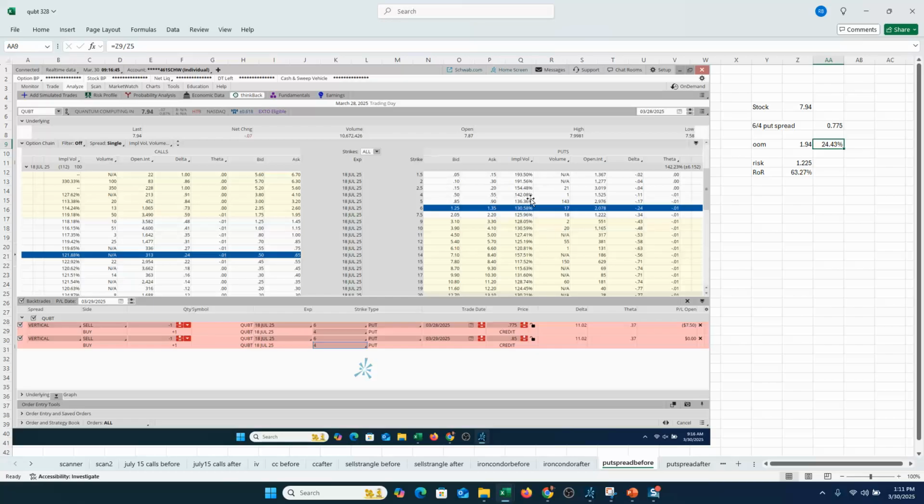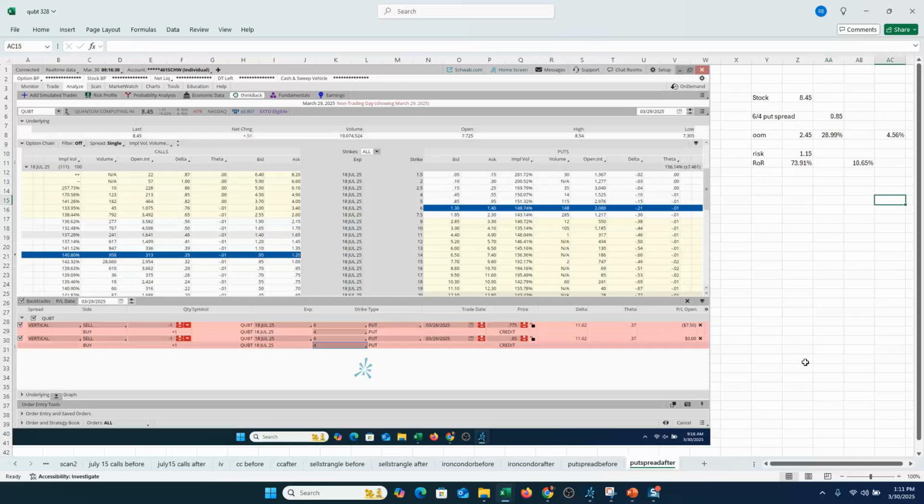Your IV on the trade was somewhere again around that 130 level. Then following that big call buyer, the IV jumped almost to 150 on the put spread side because of put call parity. If IV rises on the call side, the put spread has to rise as well. The stock closed at $8.45, so you saw that 50-cent gain in the stock price. The put spread actually went up in price by about 7 cents or so. So with the stock going higher, the put credit spread actually went higher too. Why? Because you saw that huge jump in implied volatility, all the way up to that almost 150 level.